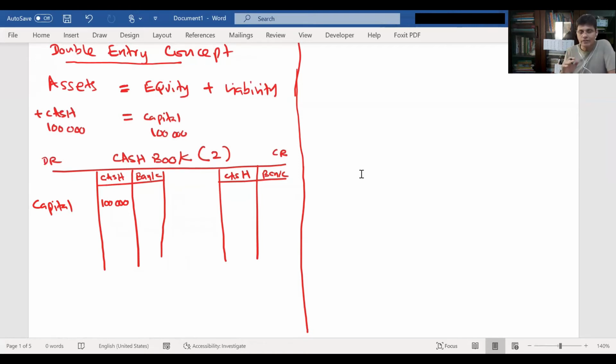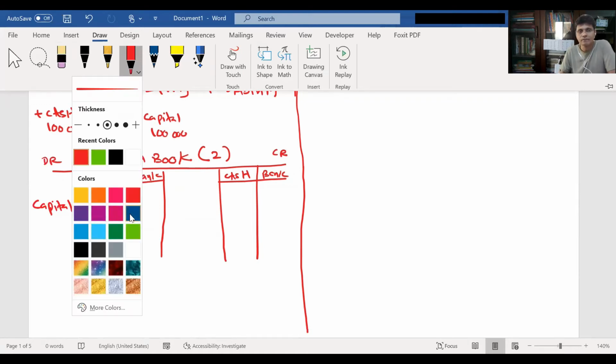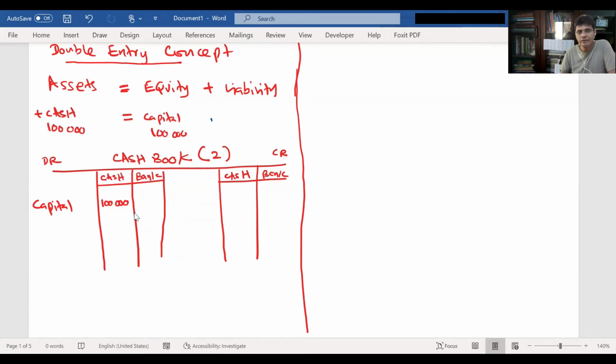If the company wants to open a bank account, what will the accountant do? When you deposit cash, he will credit the cash book and debit the bank column. This is a contra entry: this is bank, this is cash.